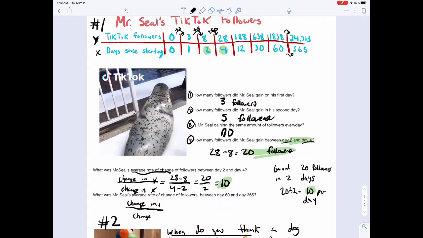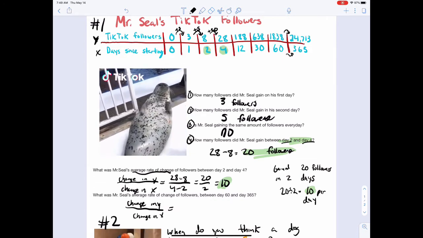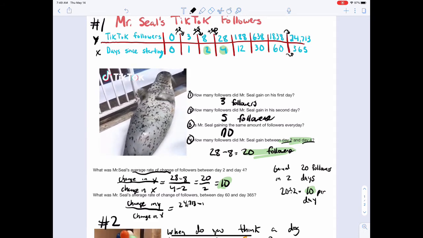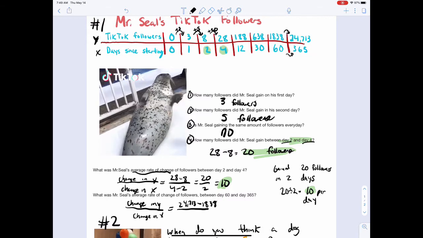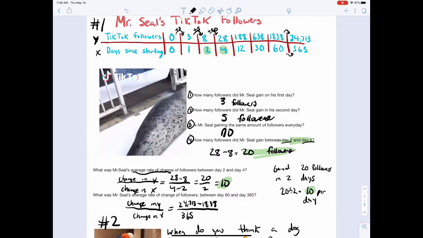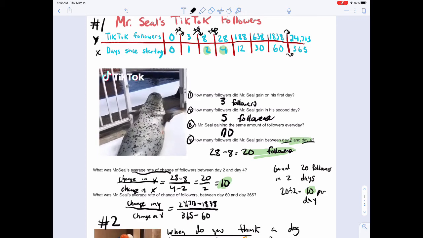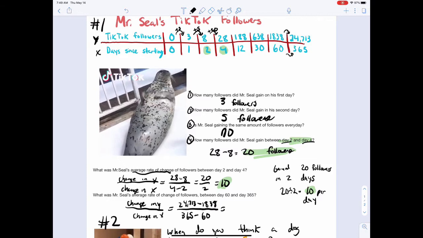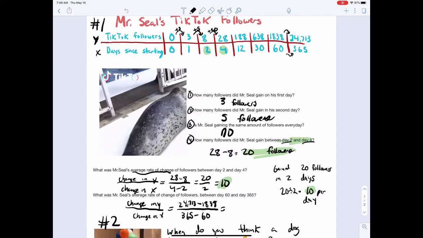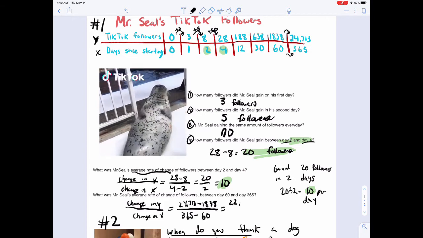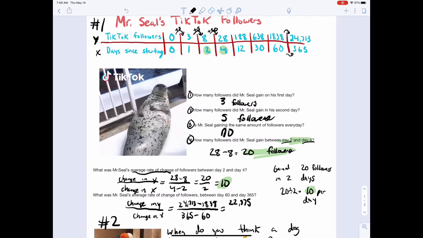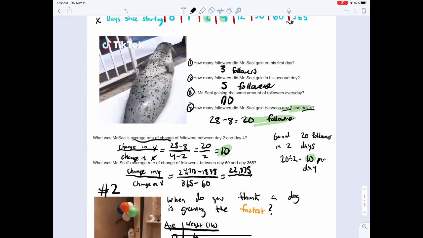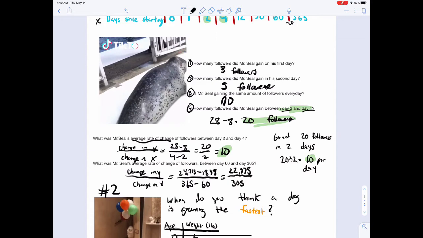So change in y over change in x. So our y's changed by 24,713 minus 1,838, divided by 300, how much our days changed by, 365 minus 60. So if we type that into our calculator, 24,713 minus 1,838, we'll get 22,875. So he gained about 22,000 followers, but he didn't gain that overnight. He gained that in 305 days.